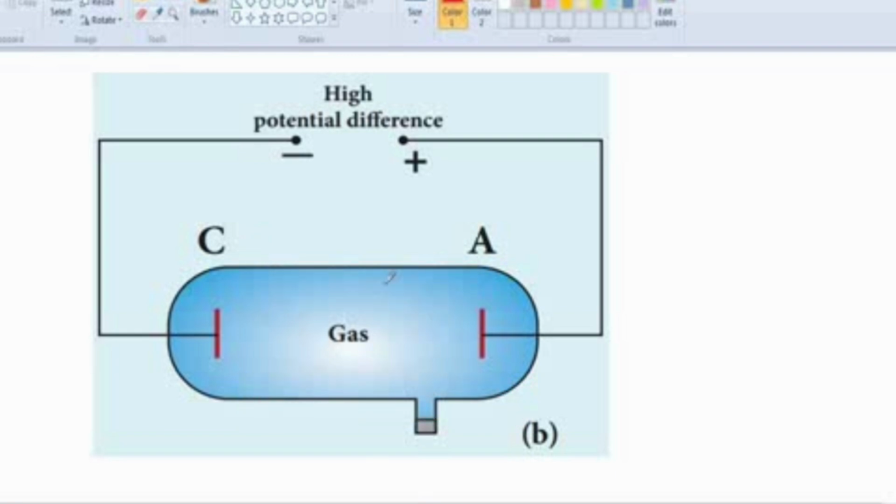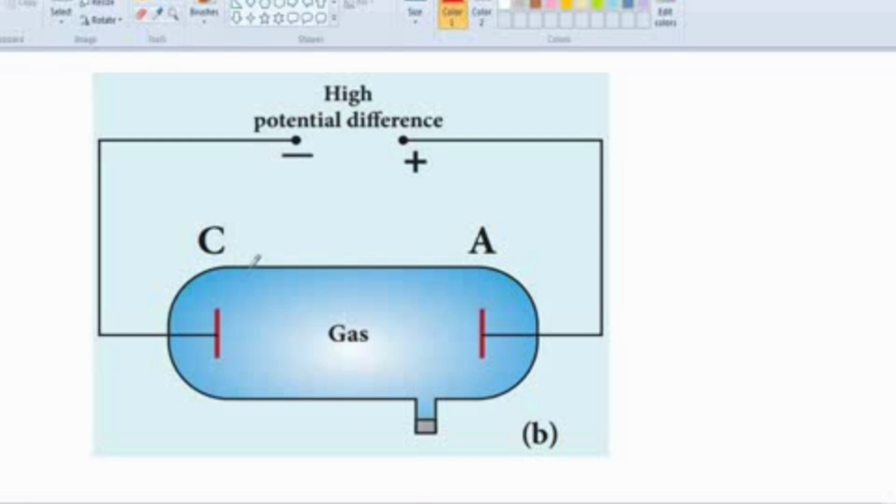Okay, so this is called the cathode. The ray which is emitted from the cathode is called the cathode ray. Cathode ray is nothing but electrons, because it is emitted from the negative terminal. So it is called the electron. Right. Now we are going to see the properties of the cathode rays.